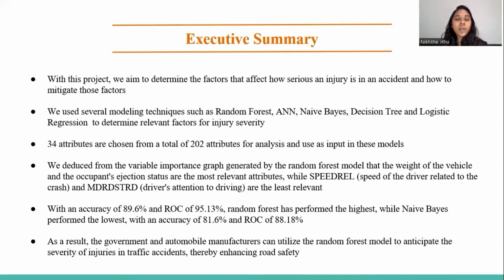With an accuracy of 89.6% and ROC of 95.13%, random forest has performed the best. Naive Bayes performed the least, with an accuracy of 81.6% and ROC of 88.1%. As a result, government and automobile manufacturers can utilize random forest as the best technique to predict the severity of injuries in traffic accidents, thereby enhancing road safety.